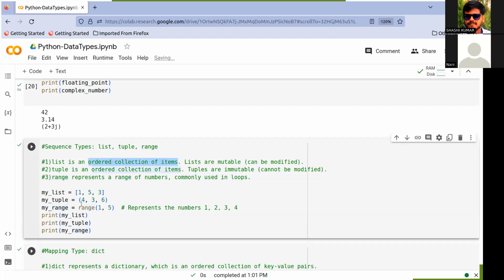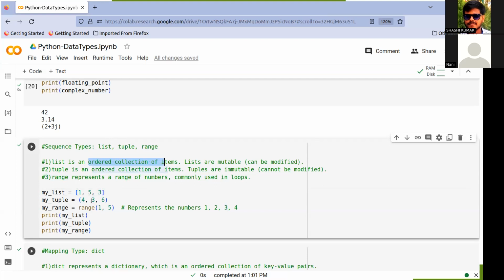An ordered collection of items is like this. Here we have the list: my list is 1, 5, 3. Whenever we want to insert one number, for example 4, it will insert at the end of the list, after 1, 5, 3. Any number we insert, for example 18, goes at the end. That is the ordered collection of items.